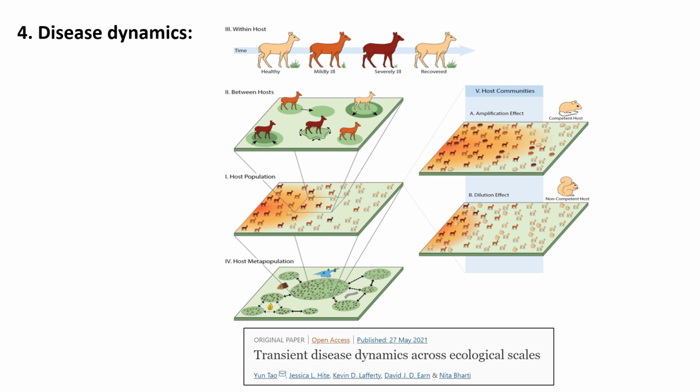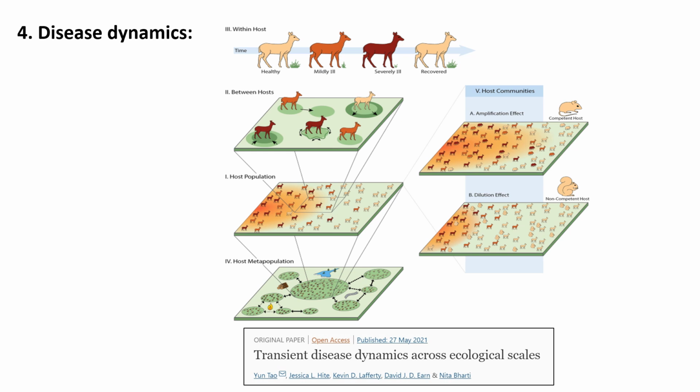Disease dynamics. The study of disease dynamics involves investigating the patterns of transmission and spread of zoonotic diseases within and between host populations.